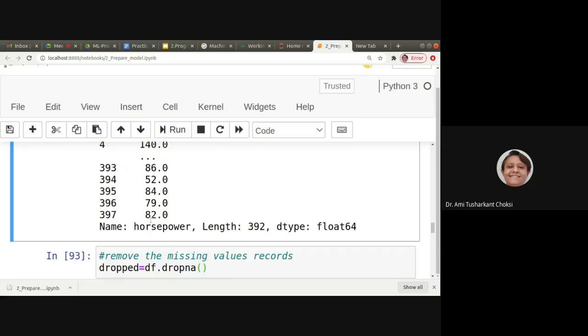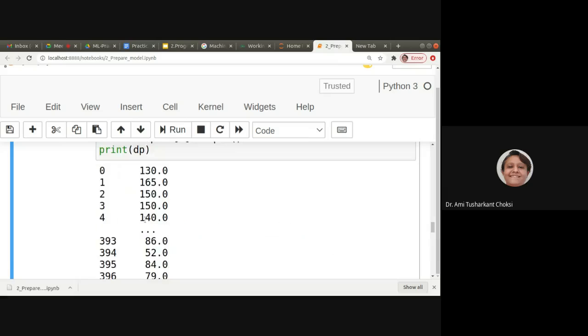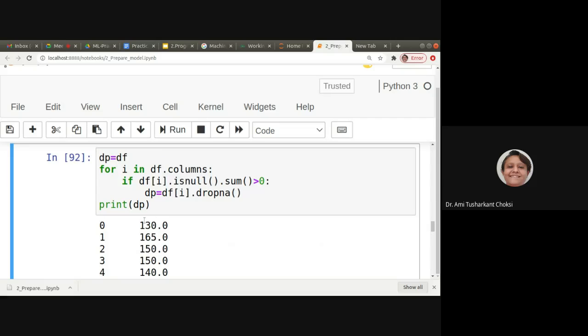If any other column is also having missing values, then we would have dp modified, right? There we should consider the concatenation of all such replacements. That we'll see a bit later. But how can you do that? For that, you should have a data set wherein the missing value is available in other columns also. So how can we try?